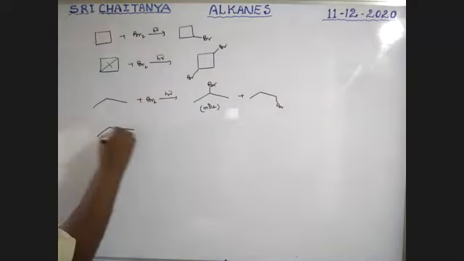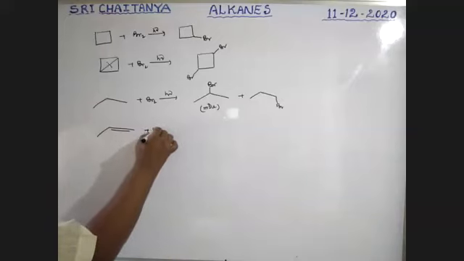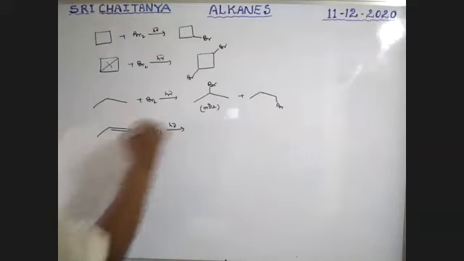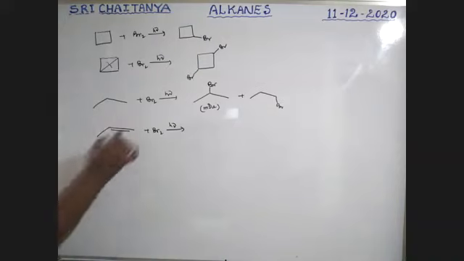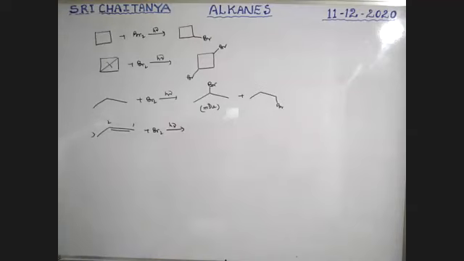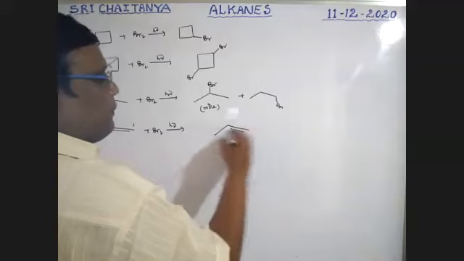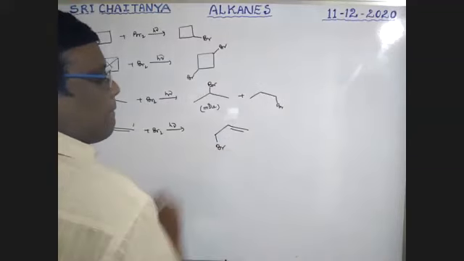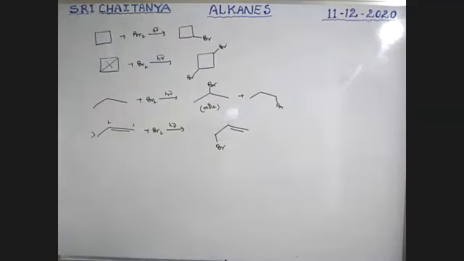Next, Br2, sunlight, boys. Tell me your answer. At which position is bromine substituted? It will substitute at the tertiary position, because it is an allylic position. Now our answer is this one. Okay. Next.